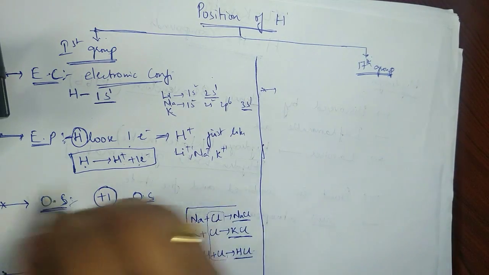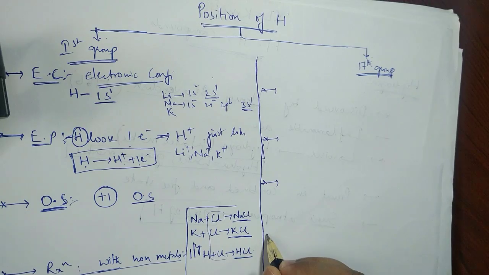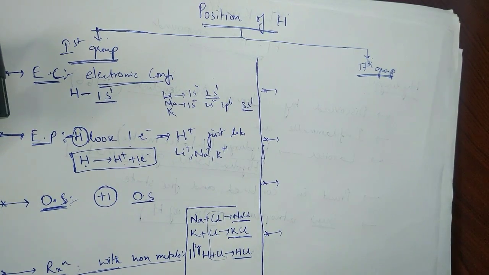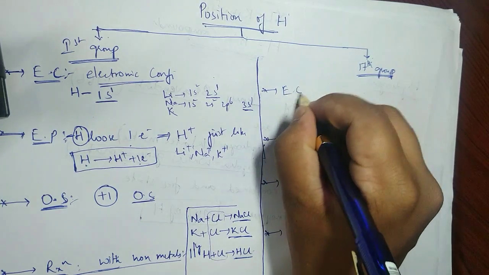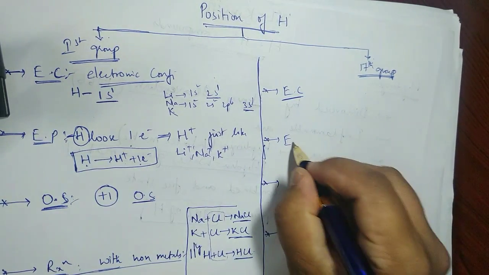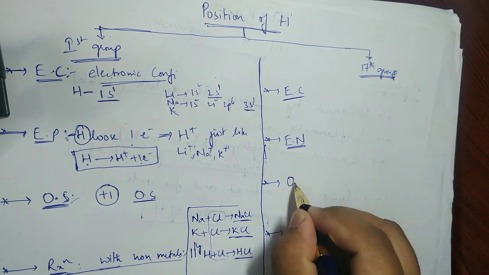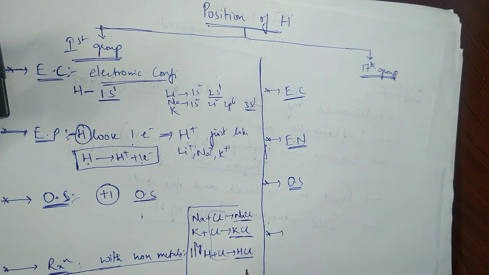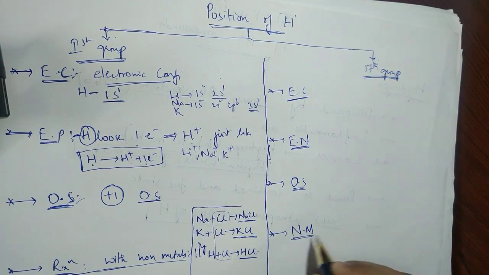I'll have the same five points, but just to make a relative or comparative study, I'm doing it like this so that you can remember the points. First one is EC, second one is EN. Then oxidation state, so here also oxidation state. Reaction with non-metal, it itself behaves as a non-metal, in fact.